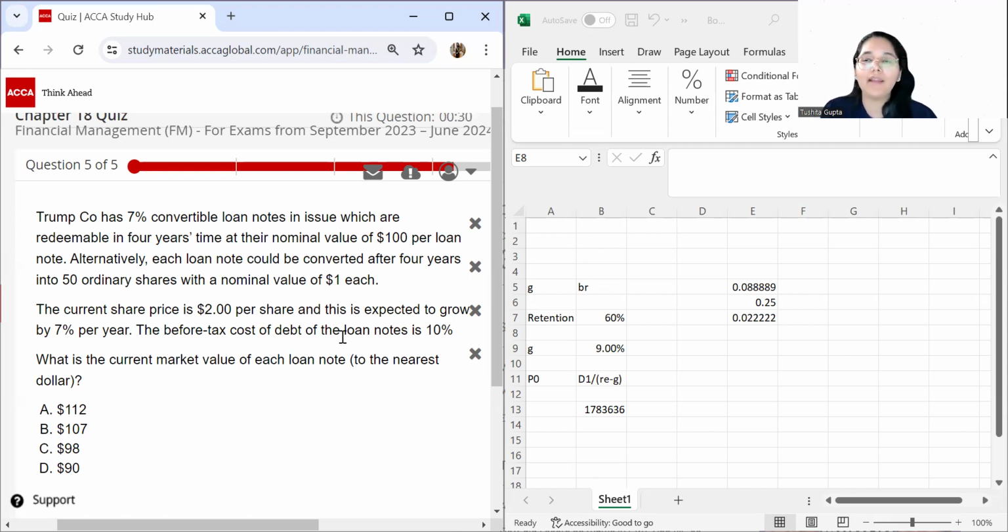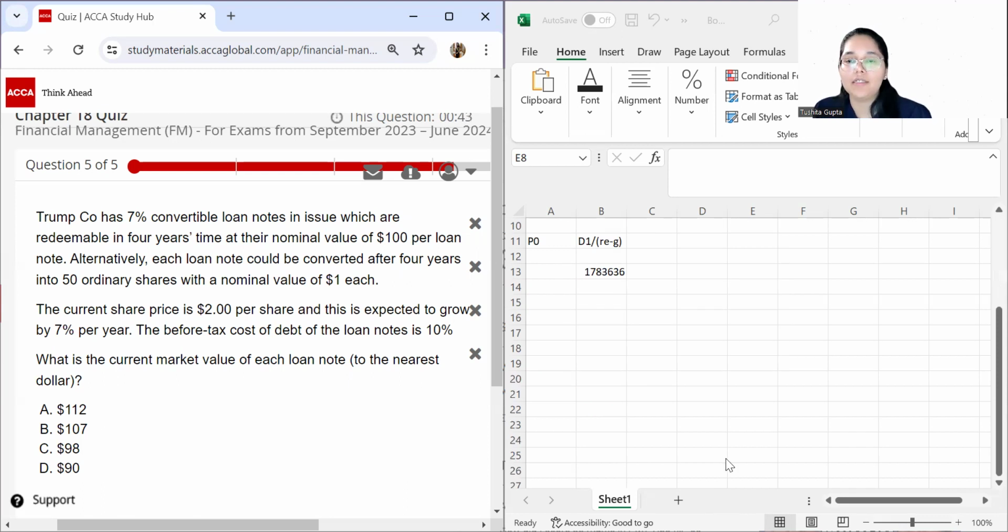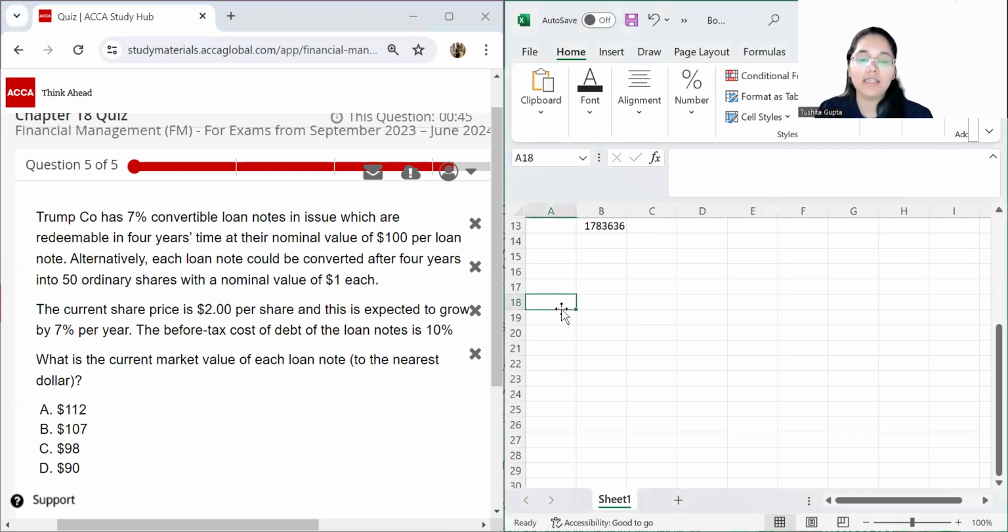We all know that to find out the current market value, we are going to use the NPV of all of the cash flows, which is discounted at the rate of the investor's required rate of return, which is nothing but the before tax cost of debt. So let us perform the calculations. In year 1, I'm going to get an interest of 7. 7% of 100 gives you 7. Year 2 also you get 7 interest. Year 3 also you get 7. Year 4 also you get 7 plus the higher of conversion or the redemption value.